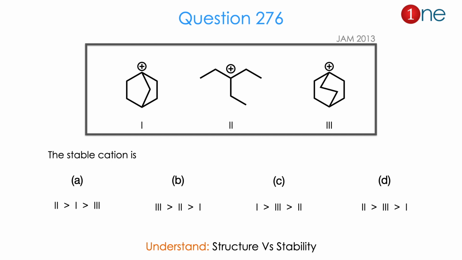So from the 3 structures and the question of stability, you might realize the question is really about the structure of the cation and its stability. The answer is D. Let us see how.